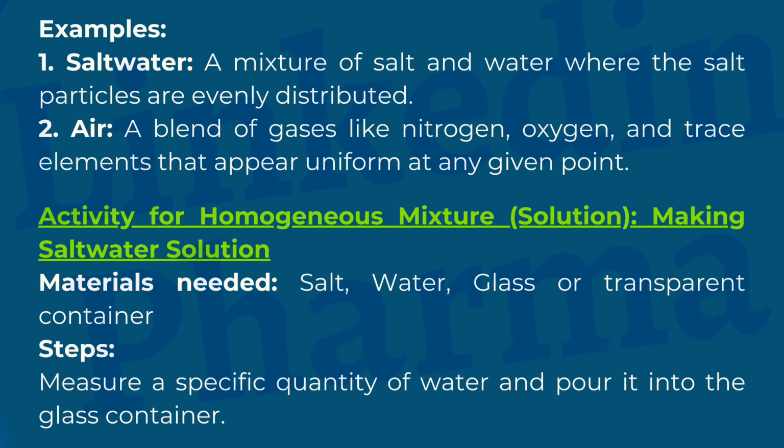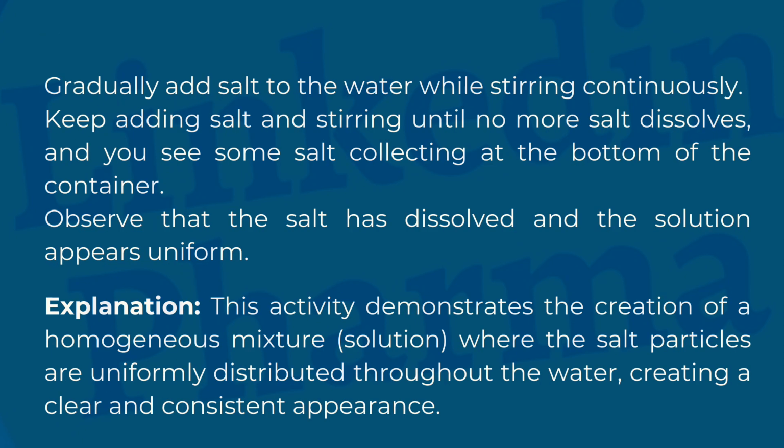Activity for homogeneous mixture, solution, making saltwater solution. Materials needed: salt, water, glass or transparent container. Steps. Measure a specific quantity of water and pour it into the glass container. Gradually add salt to the water while stirring continuously. Keep adding salt and stirring until no more salt dissolves, and you see some salt collecting at the bottom of the container. Observe that the salt has dissolved and the solution appears uniform.